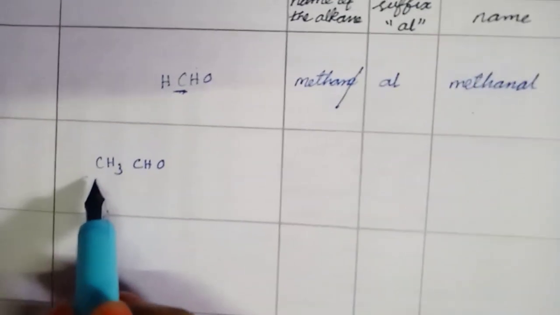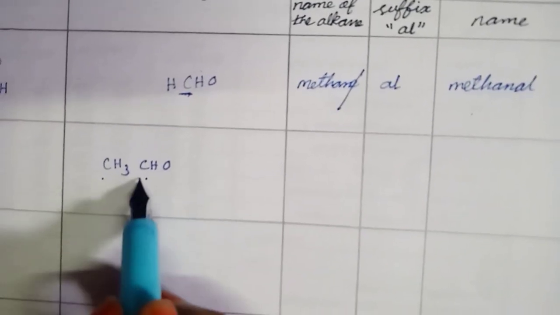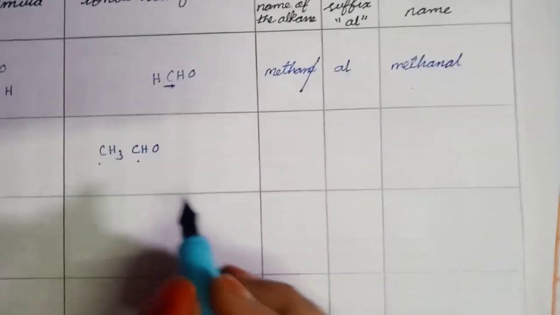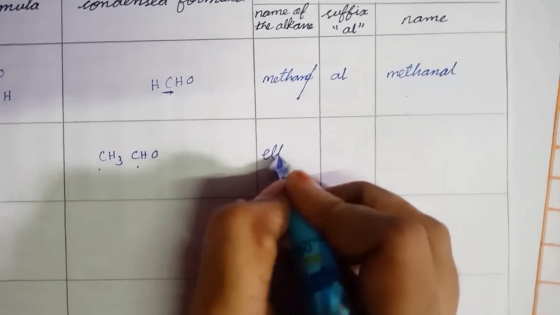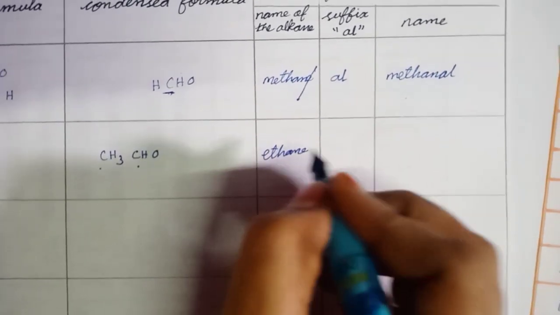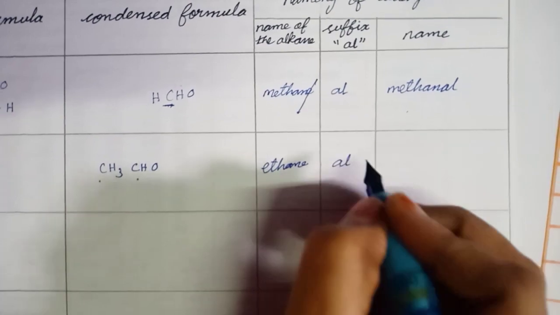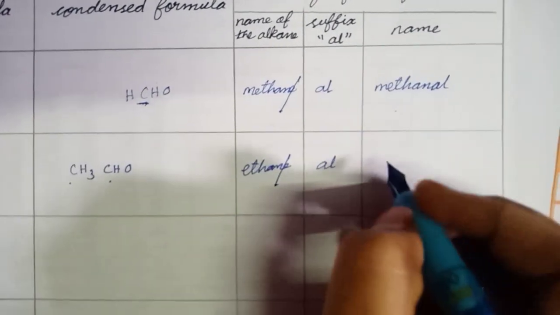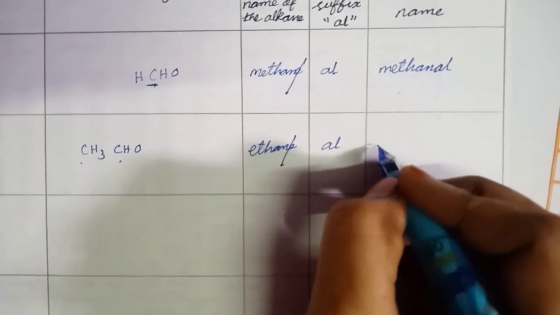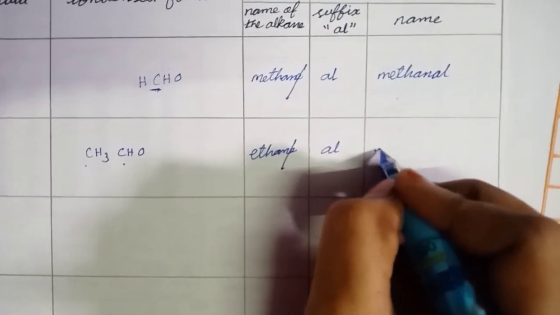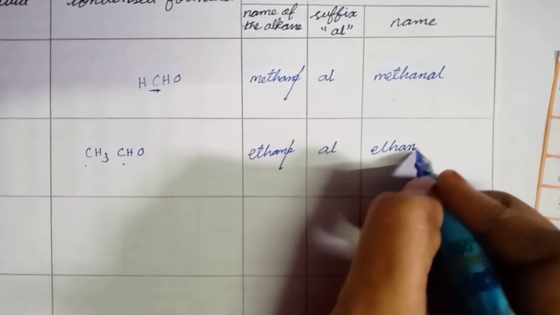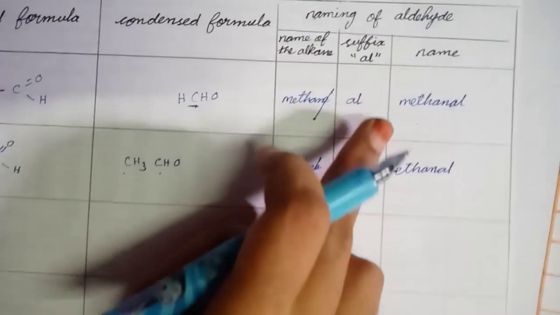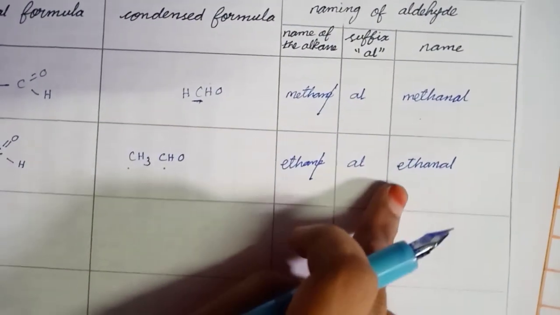How many carbon atoms are there? Two carbon atoms, the root word is eth, alkane ethane, plus the suffix "al". After cancelling e, we merge them. What we get: ethanal. This is methanal, this is ethanal.